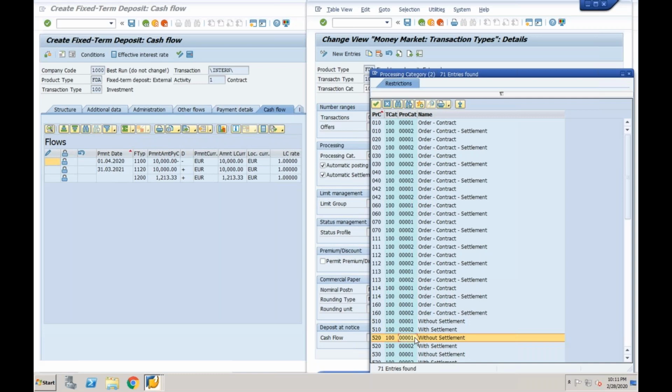But if you select with settlement, in your company the end user is able to post a transaction, but an authorized person is there who is going to release the payments. You understand? If you select with settlement, the lock will open at the time of posting. If you select without settlement, the lock is closed. It is not open.